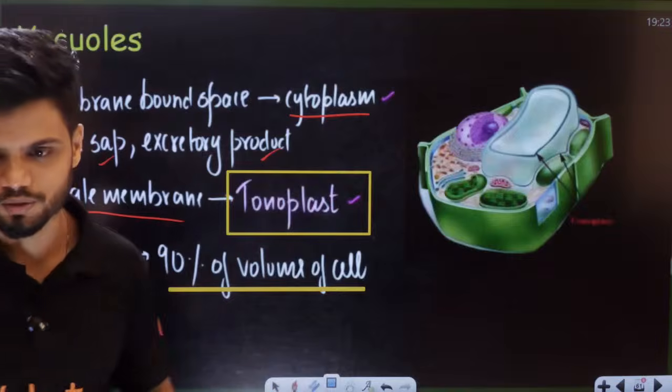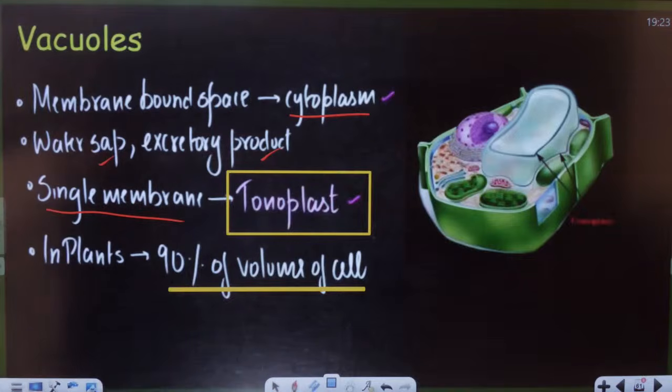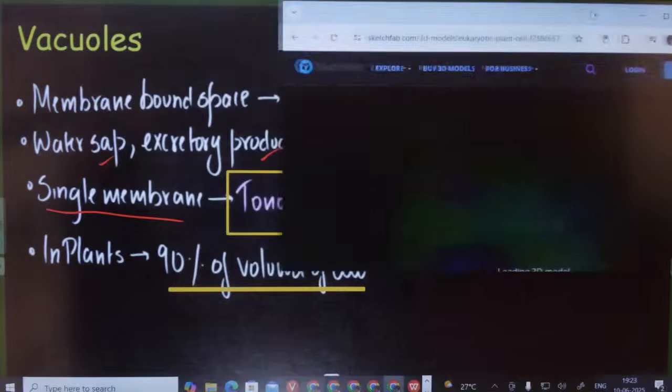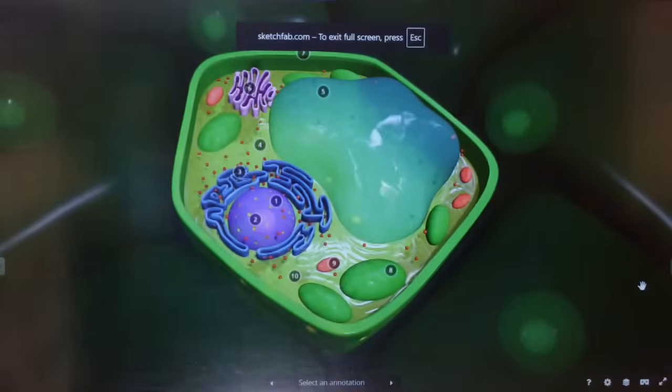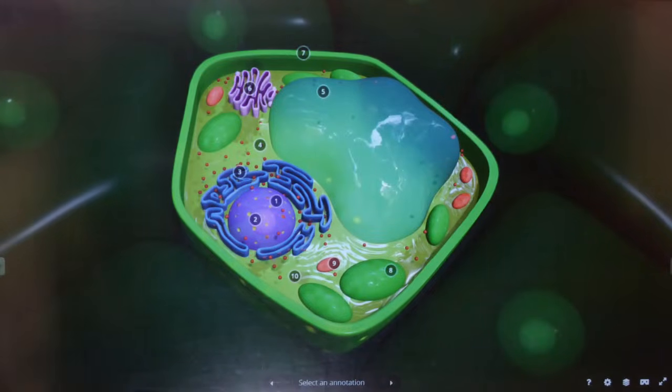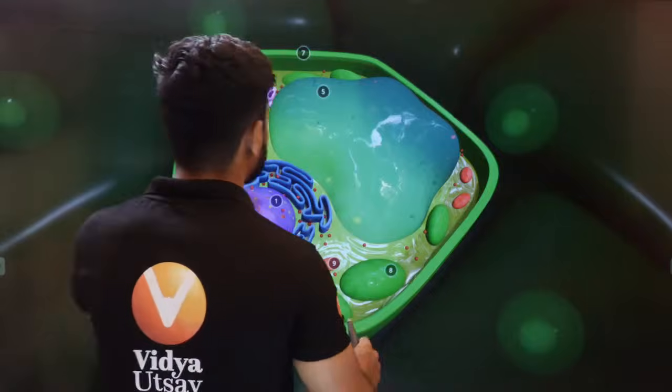You can see, students. I'll just show you. Just look at a plant cell here. You'll be shocked. Students, is it visible to all of you? Is the board visible to all of you? Yes or no?